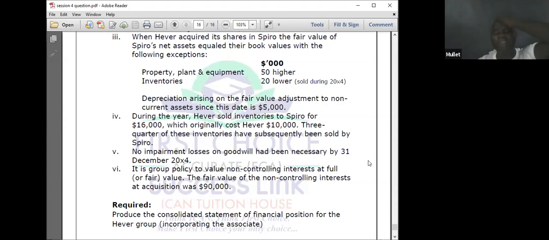Somebody mentioned deferred consideration. What is deferred consideration? The English word deferred means postponed to a future date. When you are postponing to a future date, you must discount it to the present value. You must count what you want to pay. I will acquire, but I will pay you later. That later, I want to know the value of what you are going to pay me later.